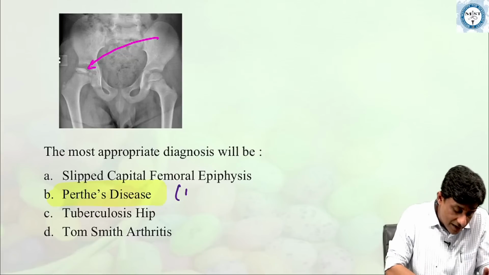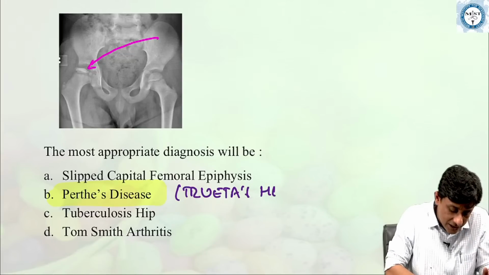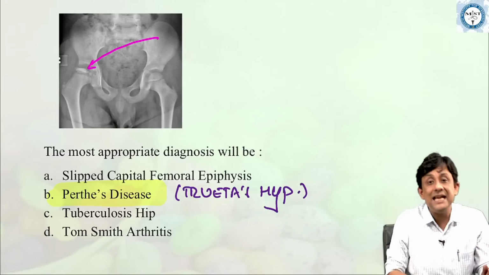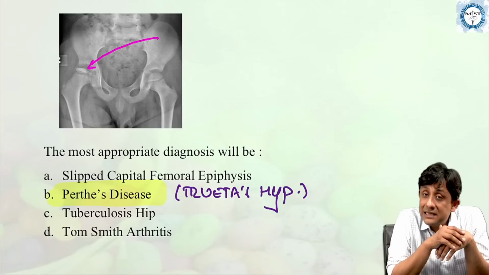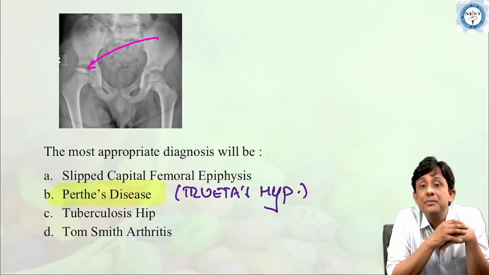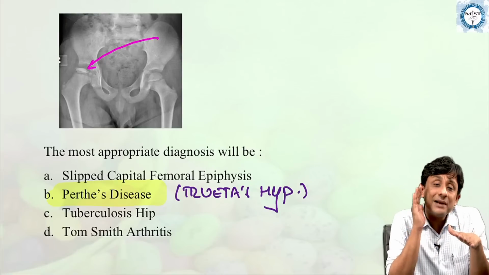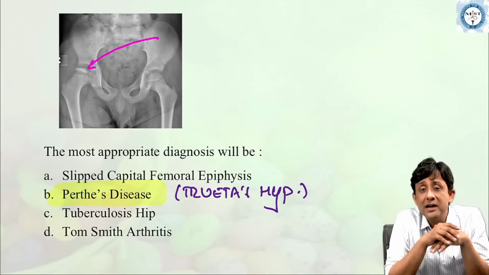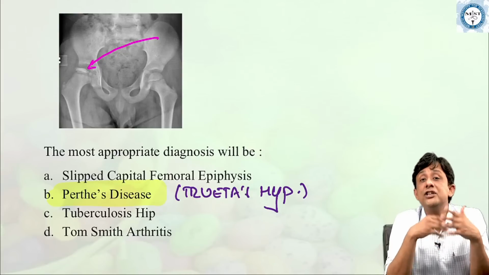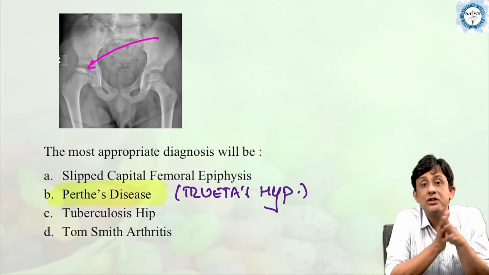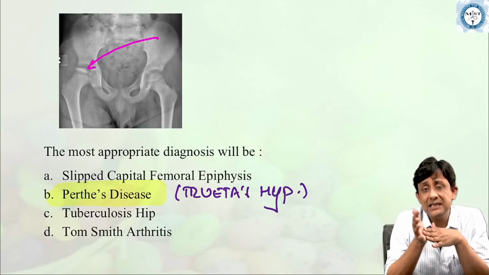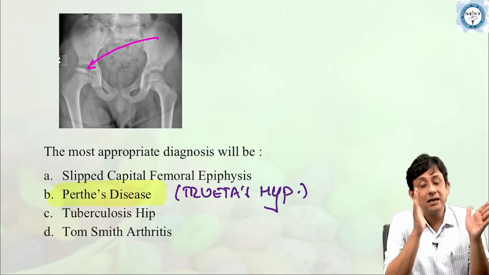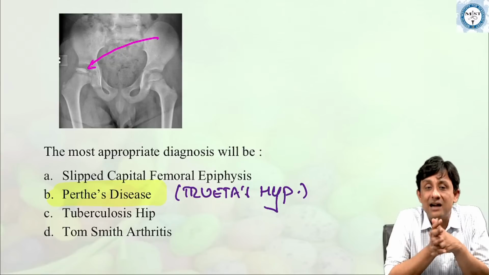It is the Trueta's hypothesis, which states that there is a decrease in the major blood supply, the lateral epiphyseal vessels. The blood supply to the femoral epiphysis decreases, due to which it starts developing changes of osteonecrosis, and this is what is called Perthes disease, independently described by Legg-Calvé and Perthes. So it's called Legg-Calvé-Perthes disease.